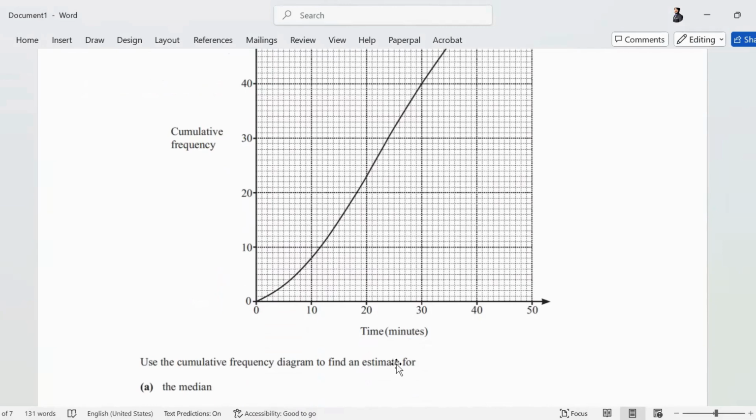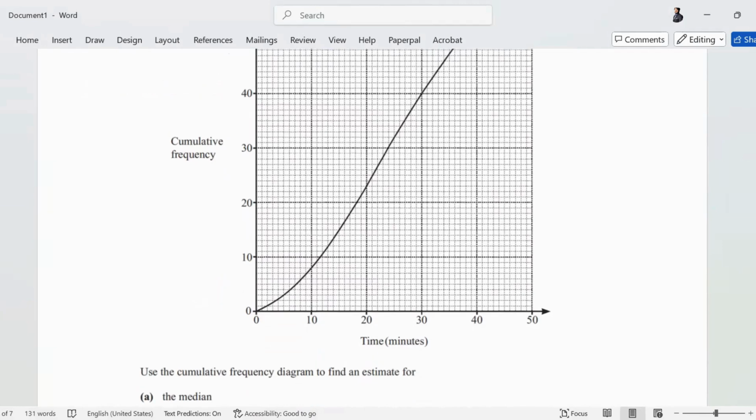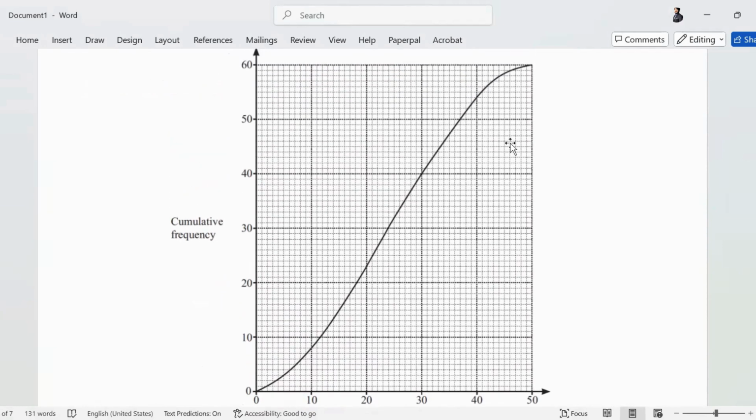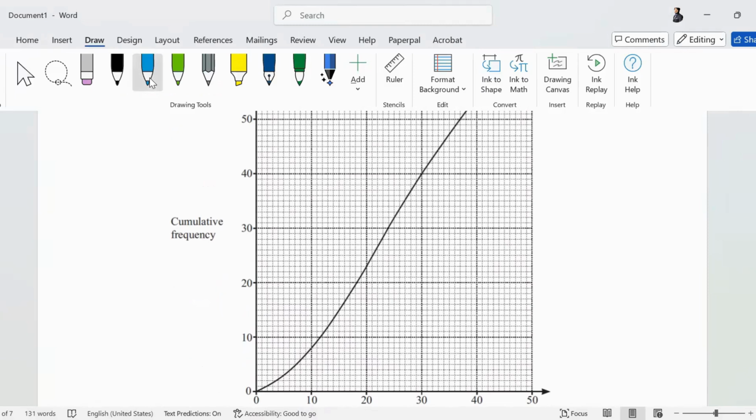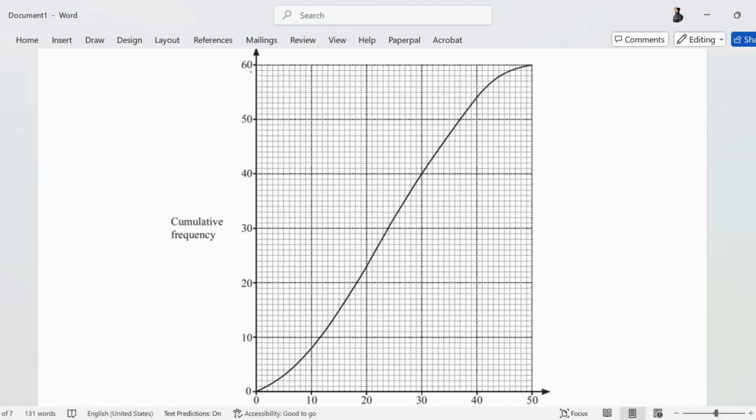Use the cumulative frequency diagram to find an estimate for the median. Median is the middle position. How many data readings did I take in this question? 60 readings. What is 50% of 60? 30. 30 is not my median. The reading I get at 30 will be my median. What is this reading on 30? Can anyone read this for me? 24 minutes is my median.